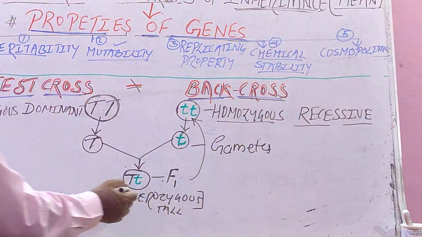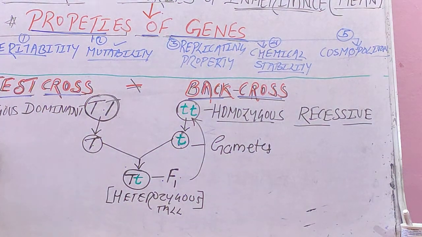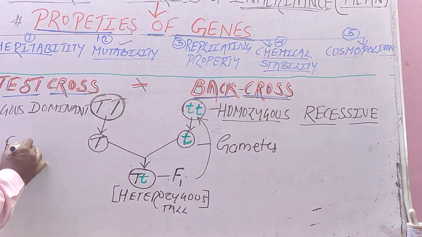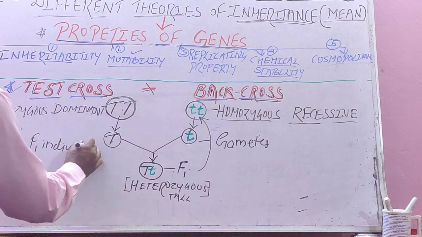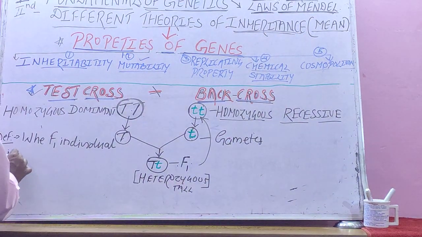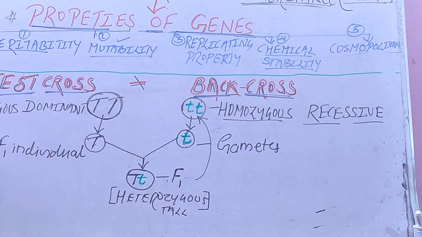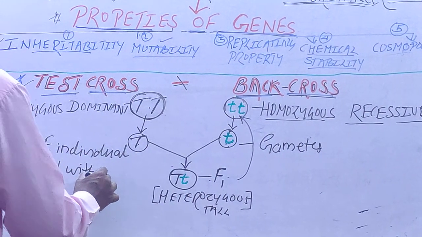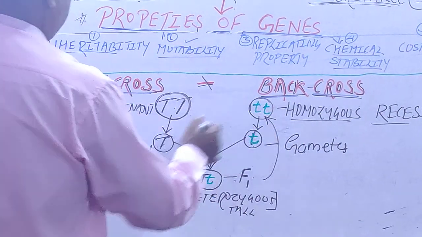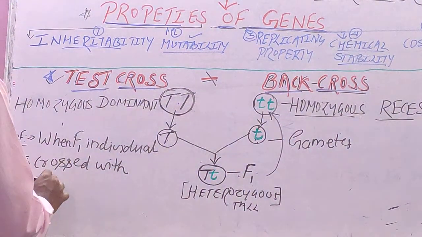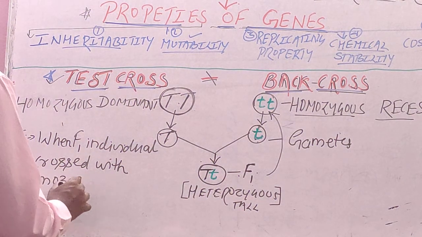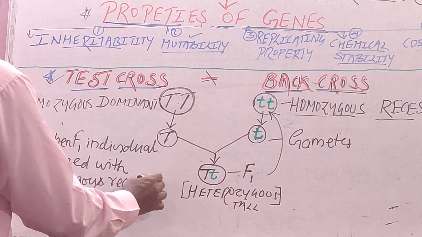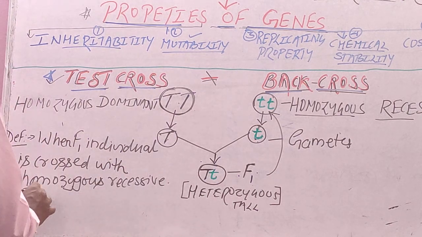I will define here: test cross, when the F1 individual is crossed with the homozygous recessive parent, then it is called test cross.